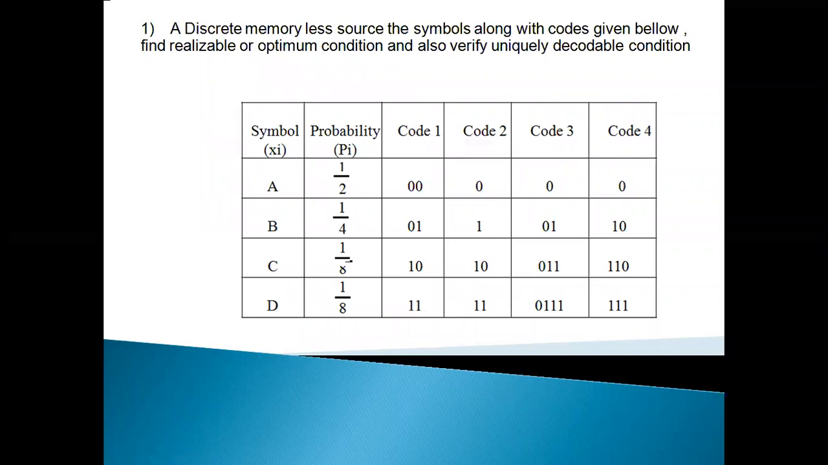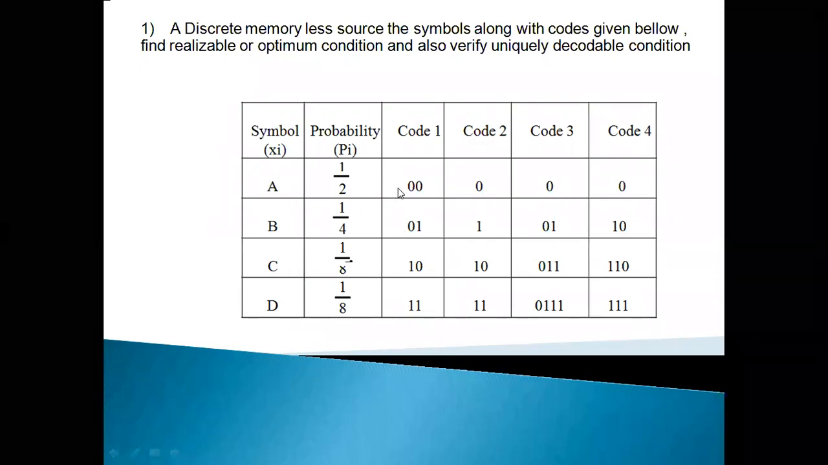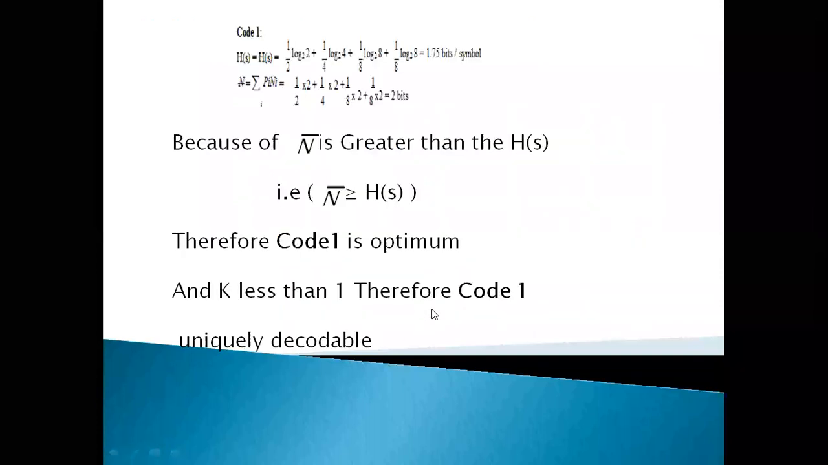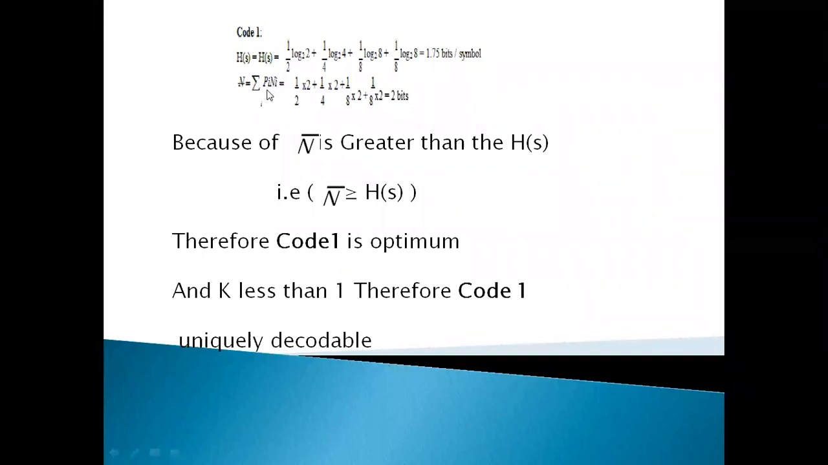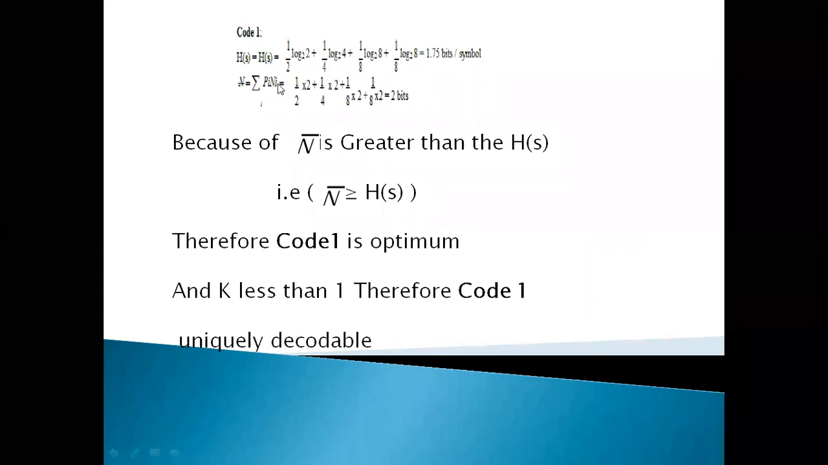For code 1, you are going to check. For code 1, A is equal to 00, B is equal to 01, C is equal to 10, D is equal to 11. So for A, number of bits are 2. For B, number of bits are 2 again. For C, 2 again. For D, 2 again. So n bar is sigma pi ni is the formula. Pi is the probability, ni is the length of the code for a particular symbol.